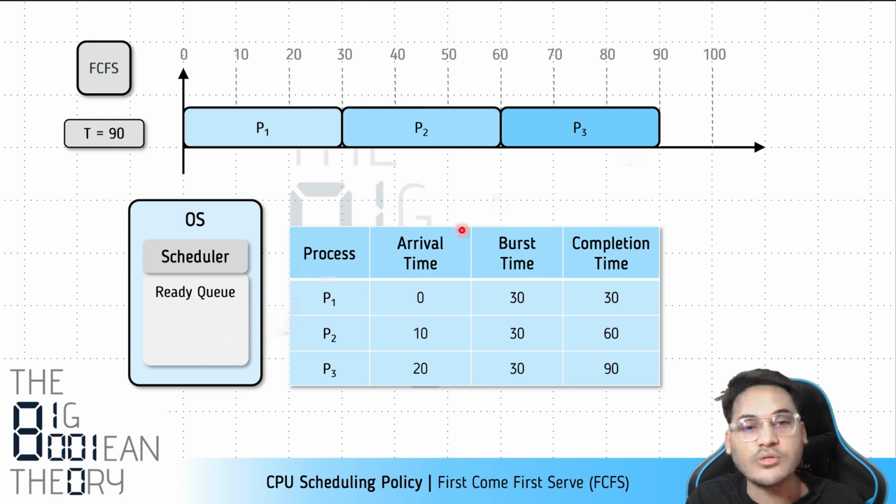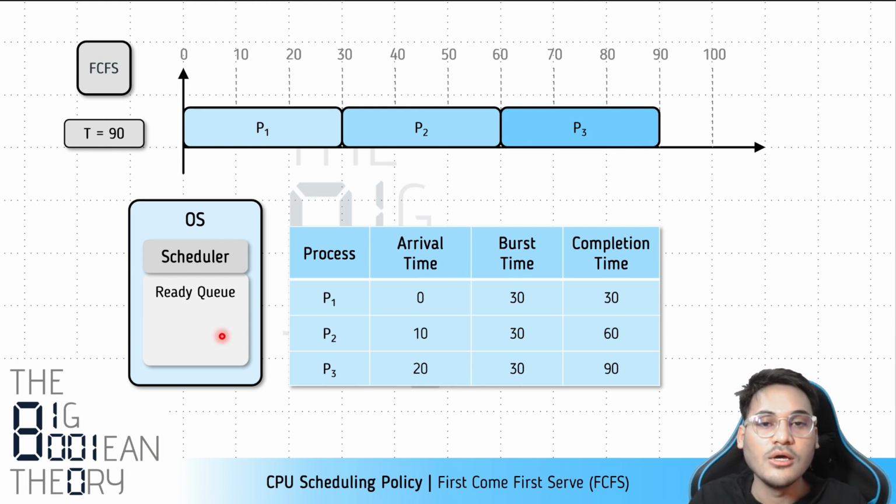You can see as the processes finish, they go away from the ready queue, and when they terminate, their process control block is basically destroyed. The process is terminated. So this is the Gantt chart at t equals 90 when all of the processes have finished, right? So now let's see how this policy performs.